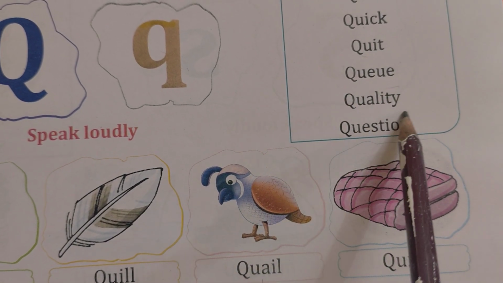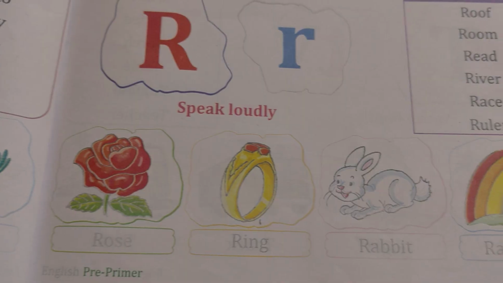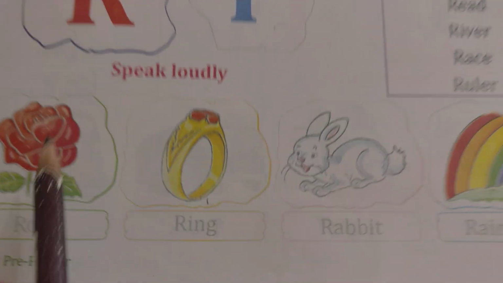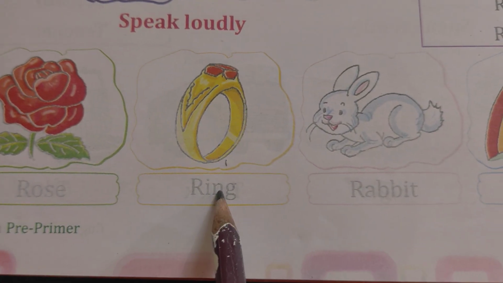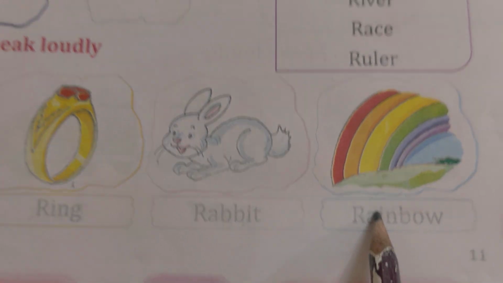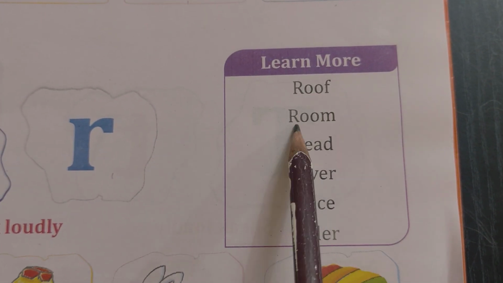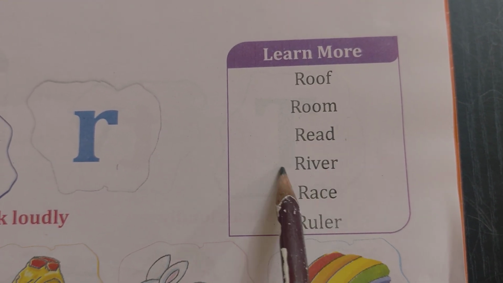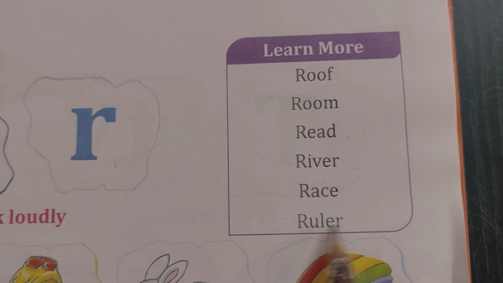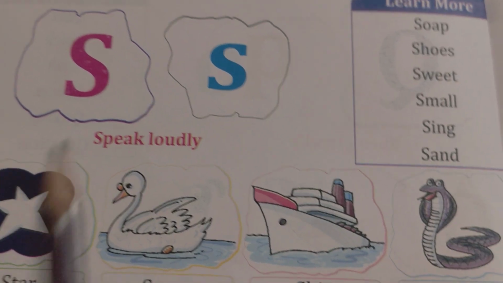Q for cure, Q for quality, Q for question. Capital R, small r. R for rose, R for ring, R for rabbit, R for rainbow, R for roof, R for room, R for reed, R for river, R for race, R for ruler. Capital S,